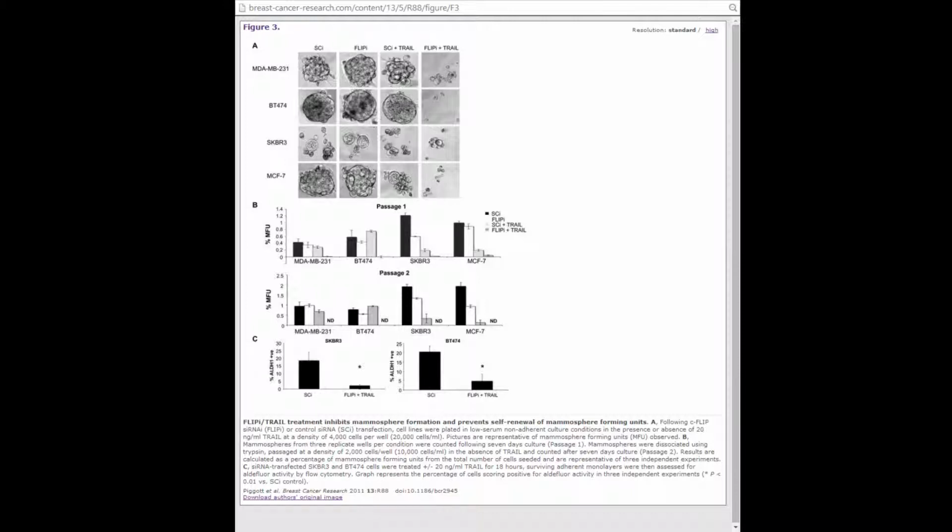In figure C, flow cytometry, a technology used for cell counting, was used with the ALDH1 marker, an indicator of cancer stem cells. This technology enhances the quality of HER2 positive breast cancer cells. Thus, only the HER2 positive cancer cell lines were tested. The figure shows the testing of the control group versus the combined treatment of TRAIL and suppression of C-FLIP. Once again, the combined treatment showed promising results in reducing the ALDH1 positive cell populations.